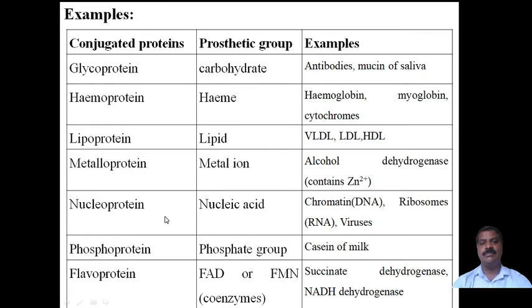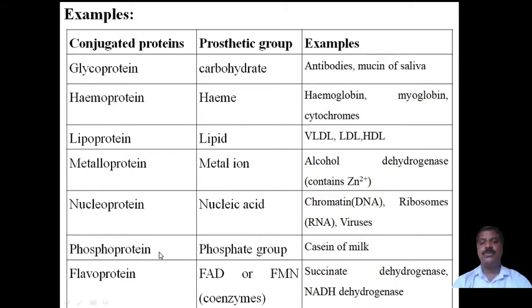Then another class is nucleoprotein. Nucleoprotein is related to the nucleus. Nucleic acid is the non-amino group, the prosthetic group, and examples of this are chromatin, which is present with DNA, and ribosomes, which are present with RNA, or viruses, etc. These are examples of conjugated proteins.